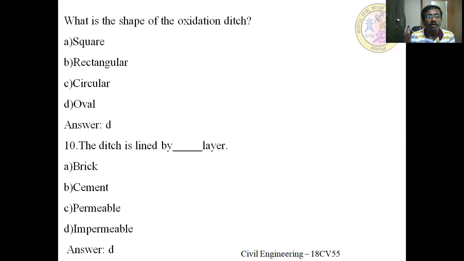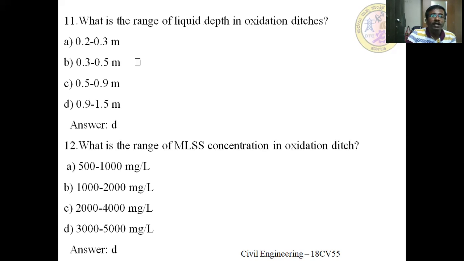The ditch is lined by a layer. Usually it is an impermeable layer to avoid the seepage of water or wastewater into the soil. By that it is possible to avoid the entry of different contamination to the groundwater.